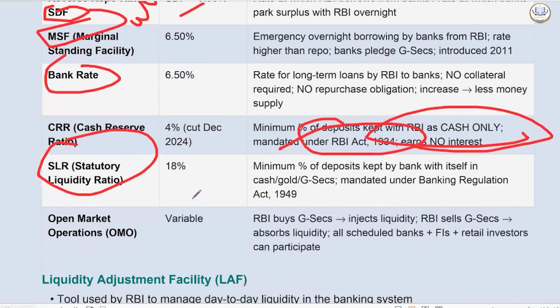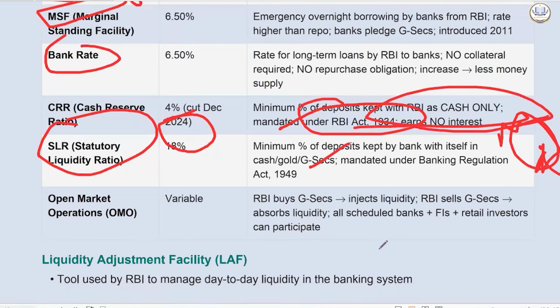SLR is different. It is higher, but it is not just cash. It will have gold as well. It will have government securities as well. And it is kept with the bank only, not with RBI. It is mandated not under the RBI Act 1934, but under the Banking Regulation Act 1949.